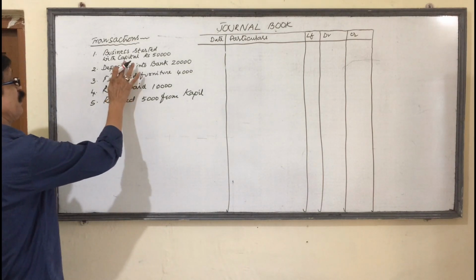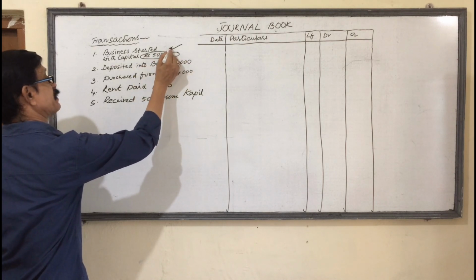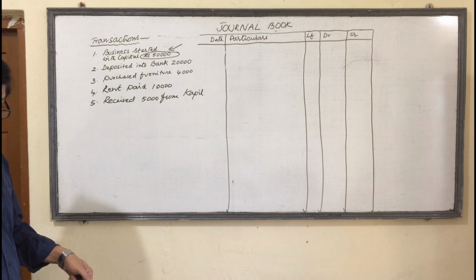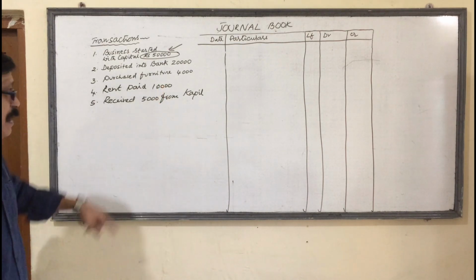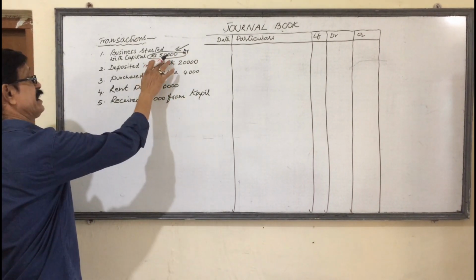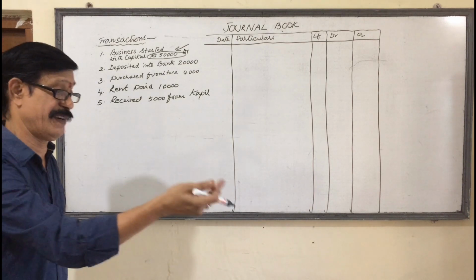Here, when we started business, 50,000 cash is coming into our business. Debit what comes? 50,000 cash is coming, so cash must be debited. It is given by the owner to the business. Credit the giver, the owner.